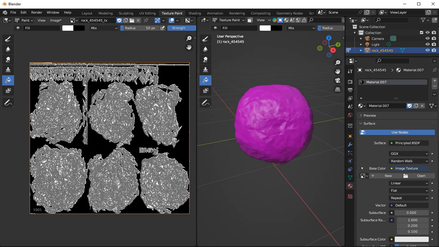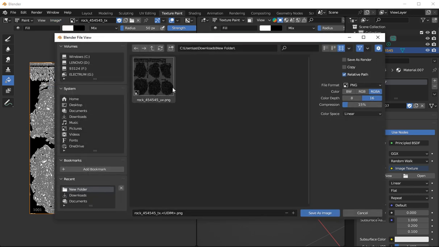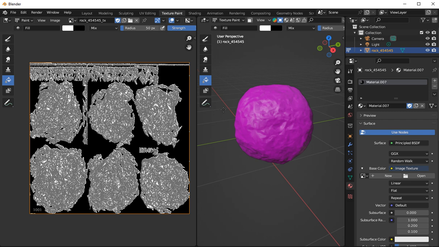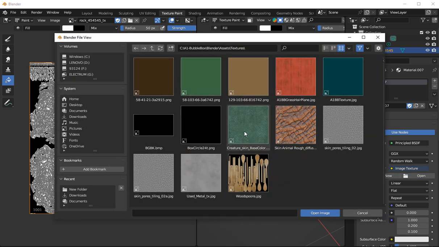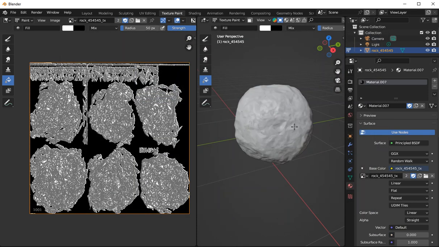Now again, we didn't save it. Go back to here. I don't know why I didn't save it. Go to save. You see how it's not in there, look? Just save it again, because Blender's messing around. So save that, go back in here. Go back to your downloads, go back in here. You see this one? This is that texture, look, it's got TX on it. Load the texture, so it's actually loaded on the model.